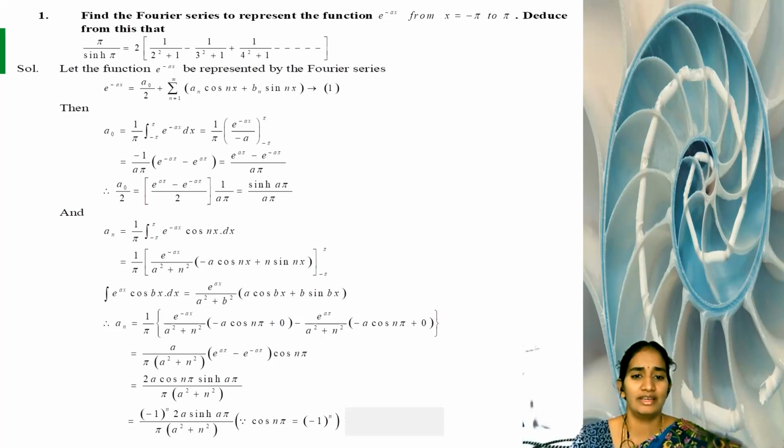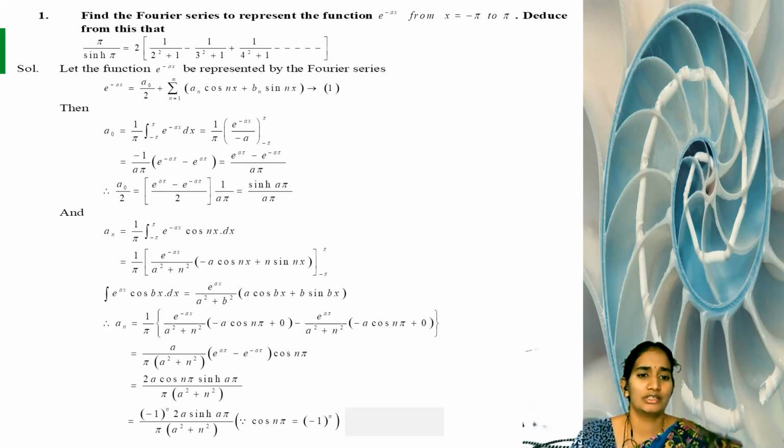So sinh ax, how to write? e^(ax) minus e^(-ax) by 2 is sinh ax. cosh ax means e^(ax) plus, in the middle positive, e^(-ax) by 2. So here in the middle it is negative, so you need just a 1/2 in your denominator, then only you are multiplying and dividing by 2 in this way.